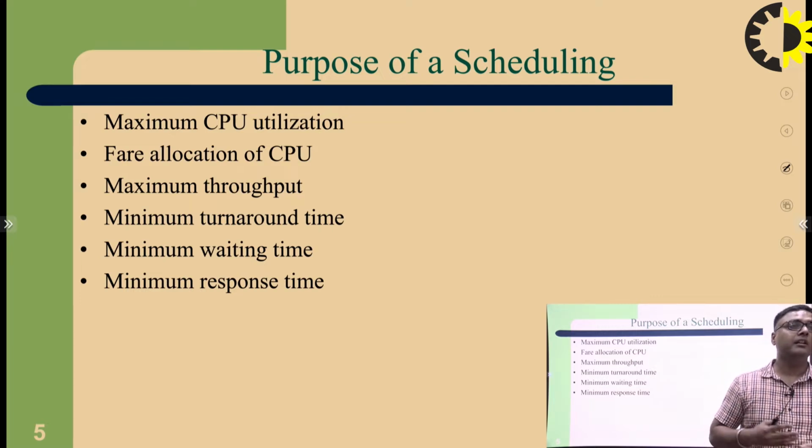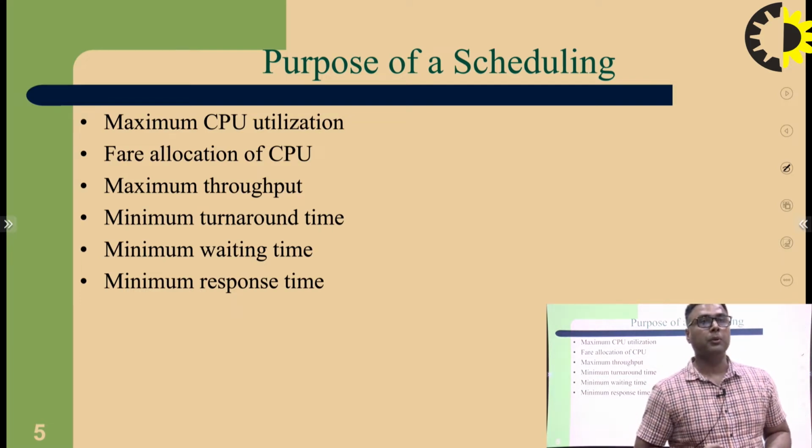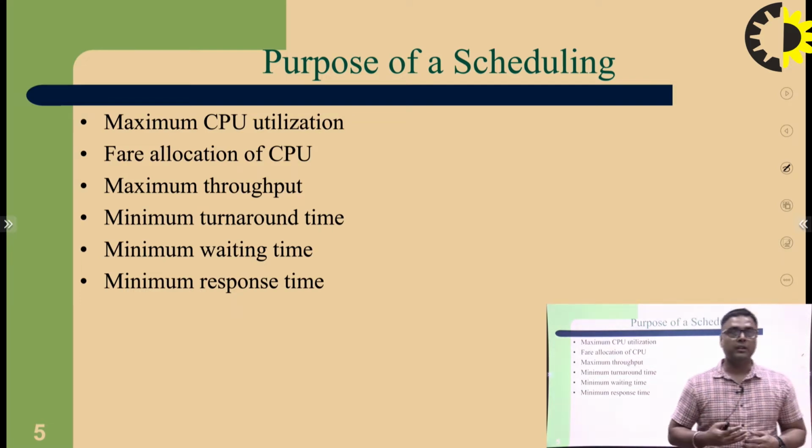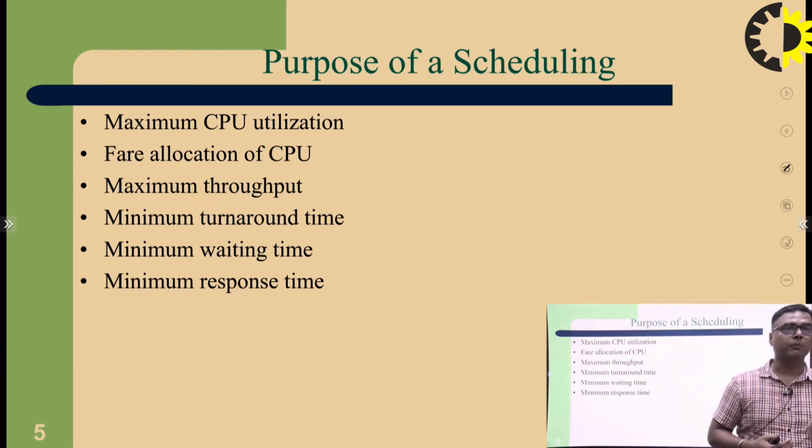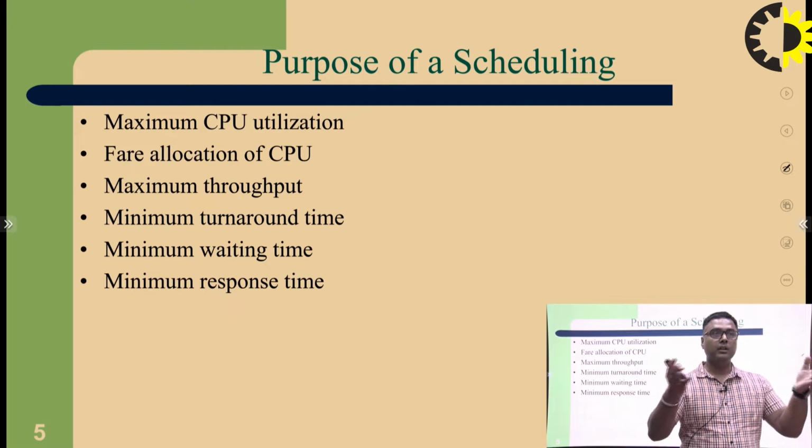So utilization increases. Next, fair allocation of the CPU. Through scheduling, I decide which process runs first and which process runs second. Then maximum throughput: if utilization of the CPU increases, then throughput increases.